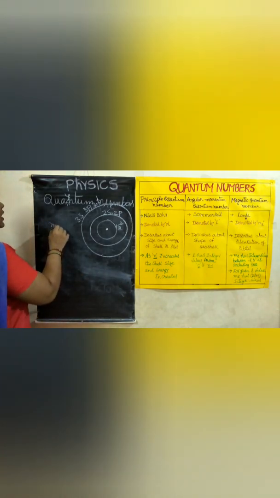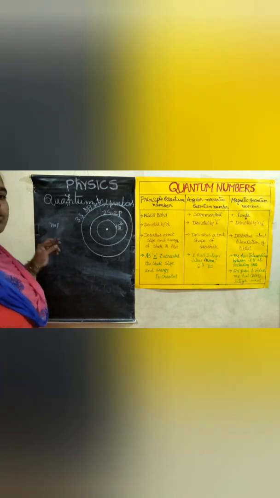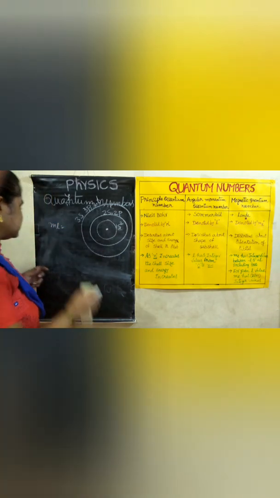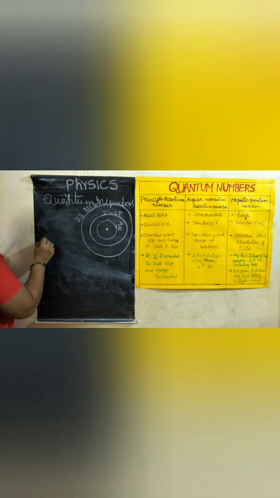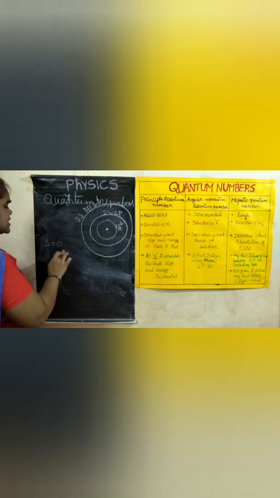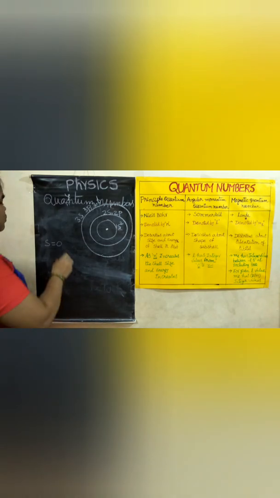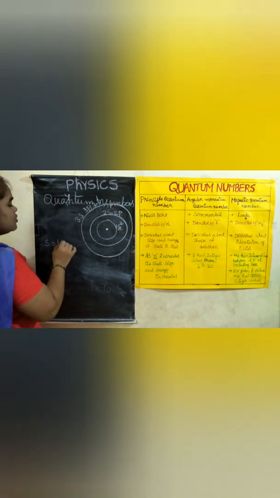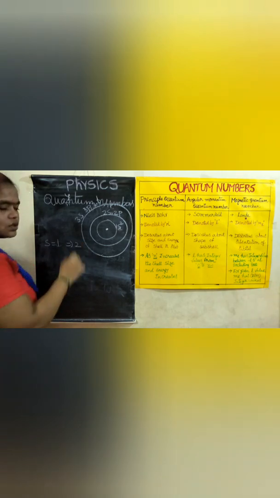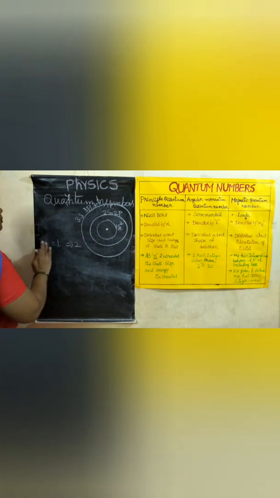So depending on the ML values, how many electrons can exist? I will write it once again. S is taking only one value, means only 2 electrons can exist. So the ML value is 1.